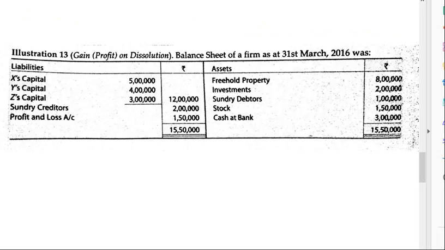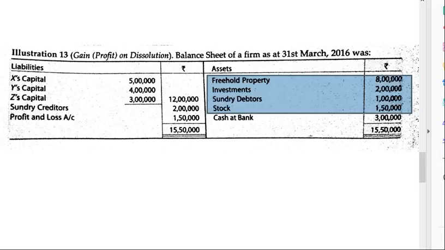For this, we will transfer the assets first. Let's start transferring. We will transfer freehold property. Yes. We will transfer investments. Yes. We will transfer sundry debtors. Yes. We will transfer stock 1,50,000. Yes. We will transfer cash at bank. No. Why? Because in the realization account, we transfer only those assets which we are going to sell in the market and from which we are going to realize some money. The cash at bank is already in liquid form. So we are going to transfer these 4 assets.